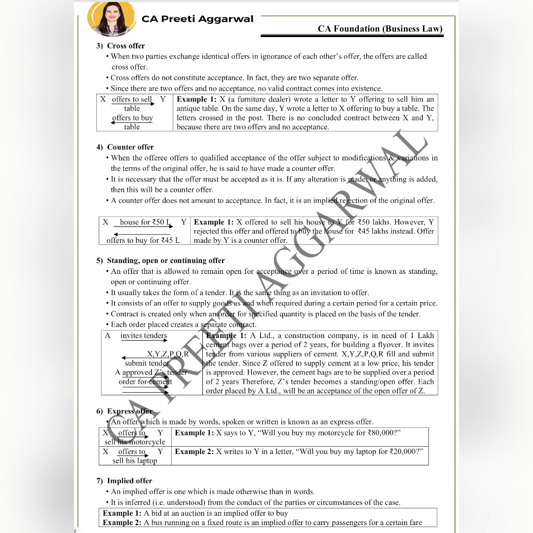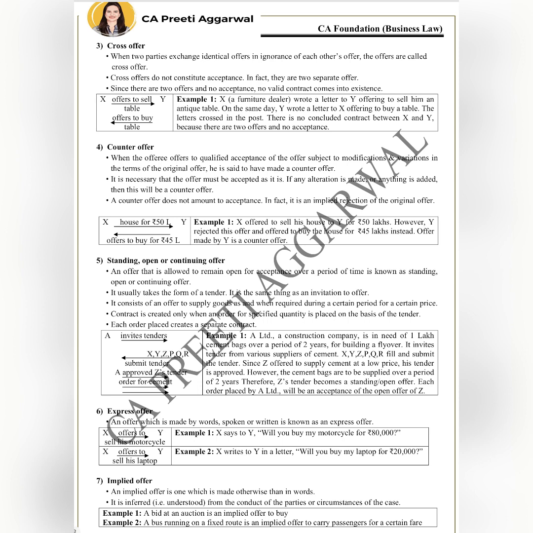What is express offer? Now, express offer is an offer which is made in words, spoken or written. So, X offers to sell his motorcycle to Y, and Y also agrees to buy. So in this case, an offer is made in words, it is oral. It's an express offer. X offers to sell his laptop to Y through a letter. He writes a letter offering to sell his laptop. It is in writing, this is an express offer.